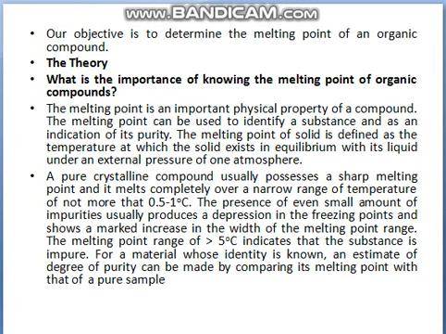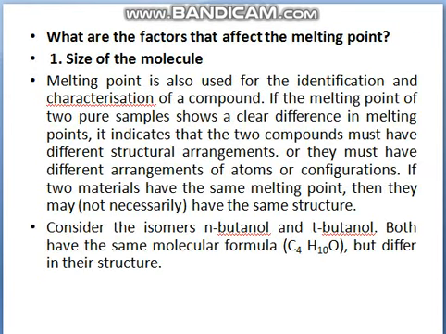If the melting point range is increased by 5 degrees Celsius, it indicates that the substance is impure. For a material whose identity is known, an estimate of the degree of purity can be made by comparing its melting point with that of a pure sample.